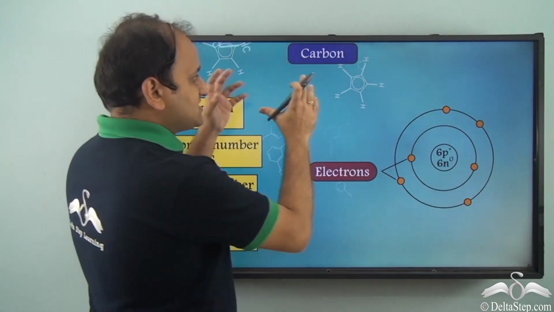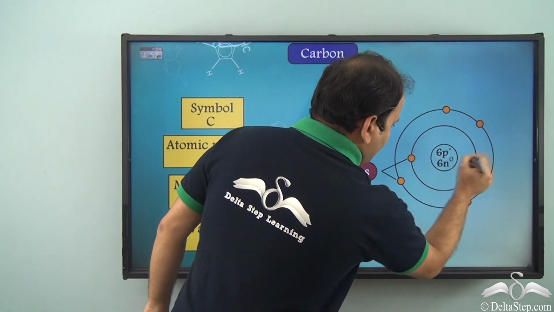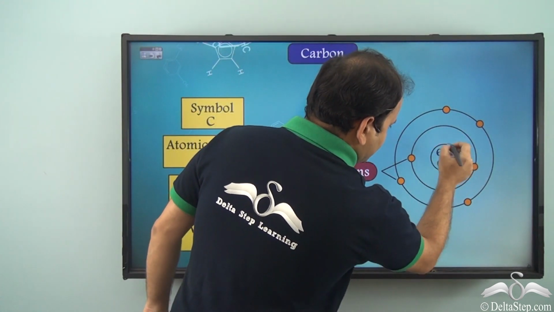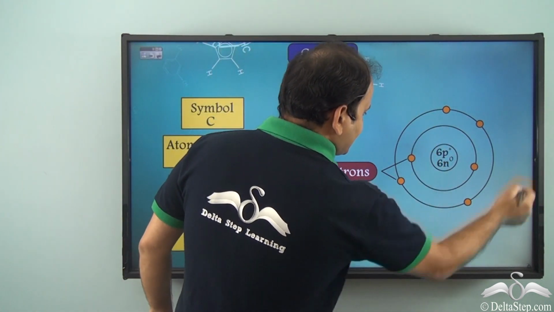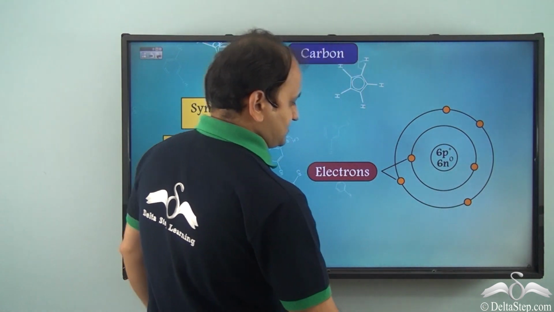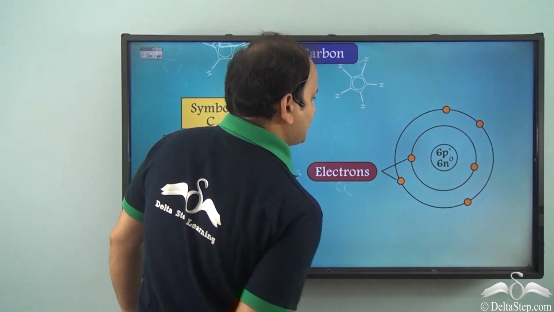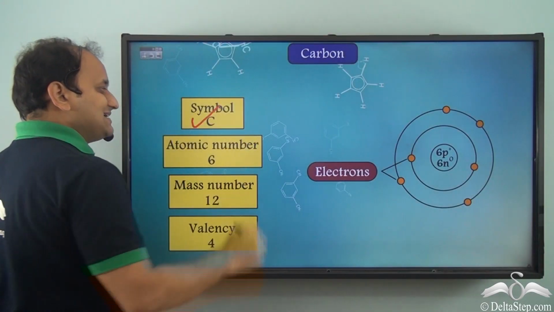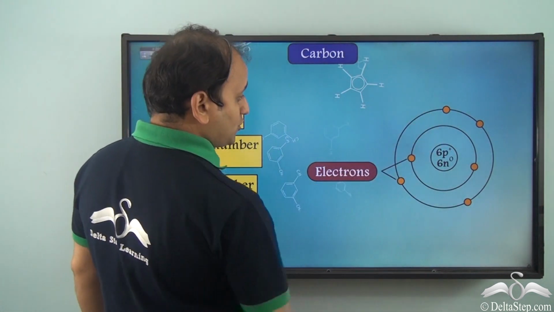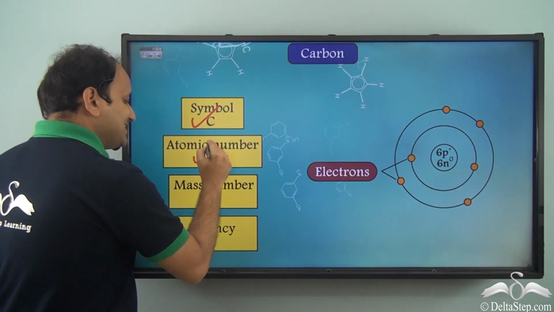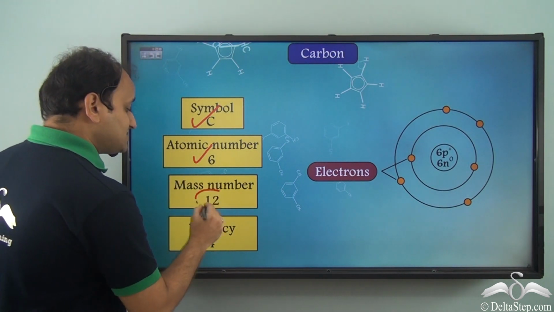So now let's understand the atomic structure of carbon. We have a nucleus in which we have 6 protons and 6 neutrons, and then we have 6 electrons orbiting this nucleus, and in the outer shell we have 4 electrons. The symbol for carbon is C. And what is the atomic number? That is the number of protons in the nucleus, which is 6. So the atomic number of carbon is 6 and the mass number is 12.